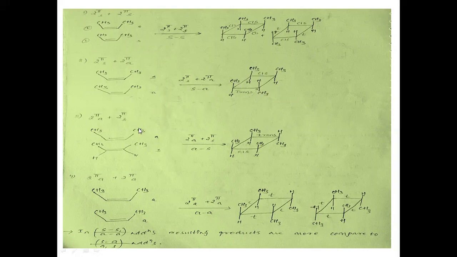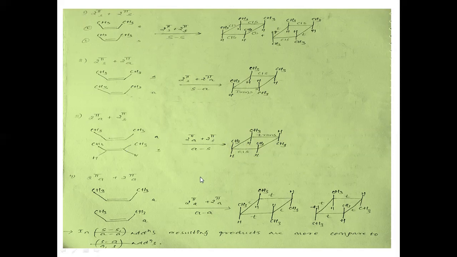Next, coming to the third, antara-supra cycloaddition. First partner is undergoing antarafacial cycloaddition. Next, second partner is undergoing in a suprafacial manner. Now, first partner antarafacial, so reactant is cis. In the product, you can see the methyl group CH3 and CH3 with respect to this single bond are aligned in a trans, S trans type. Next, second partner is cis. In the product also you can see these two methyls are cis to each other. So this is antara-supra cycloaddition.